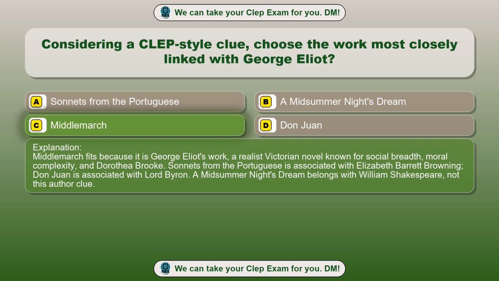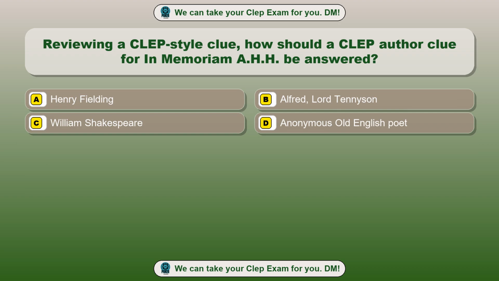A Midsummer Night's Dream belongs with William Shakespeare, not this author clue. Question 48. Reviewing a CLEP-style clue, how should a CLEP author clue for In Memoriam be answered?